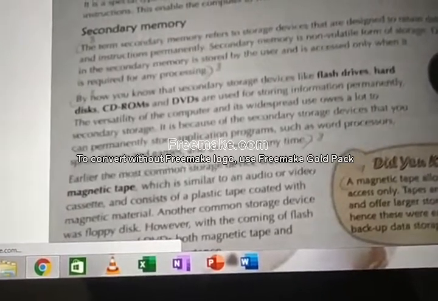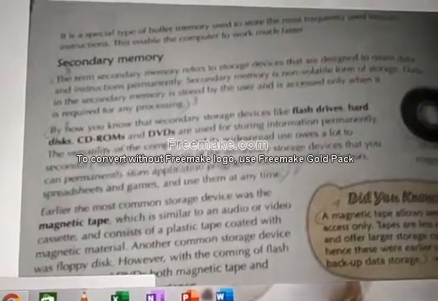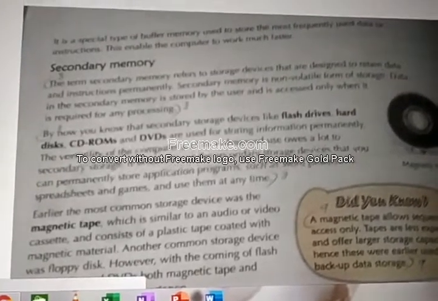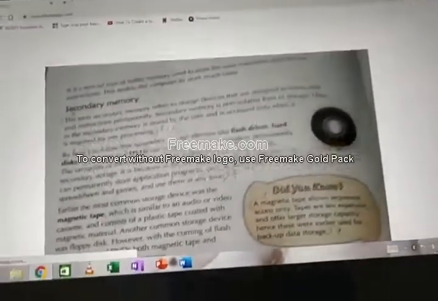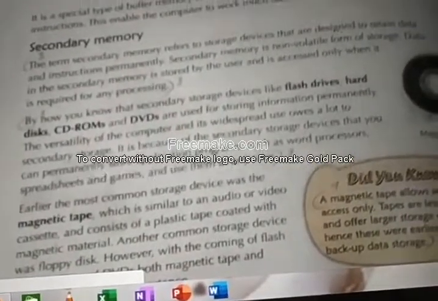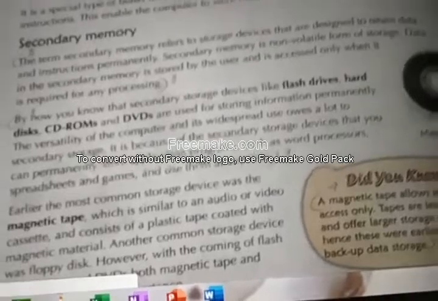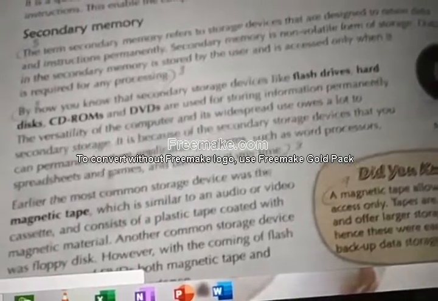In secondary memory, what type of data will be stored? All the data, games, movies, songs, whatever you store in the computer, will be stored in secondary memory. Most probably it will be stored in the hard disk, which is inside your computer.